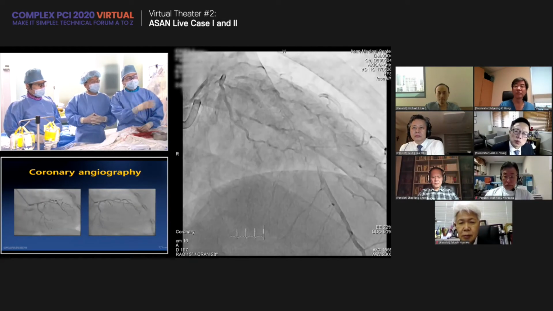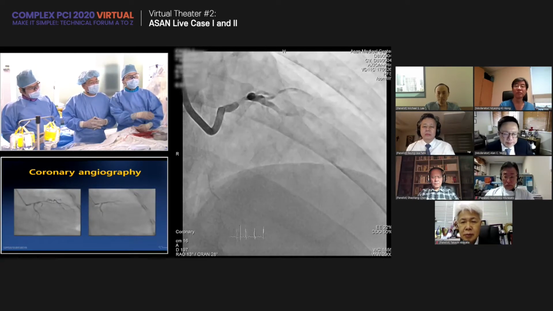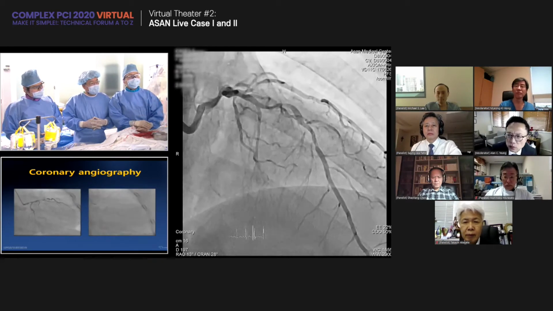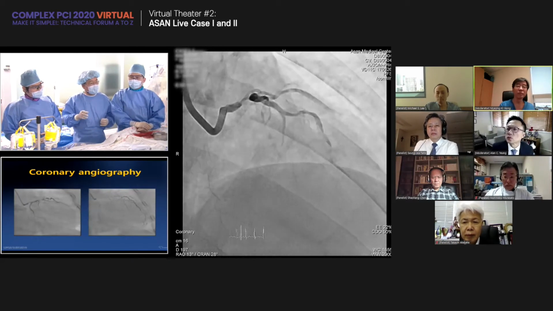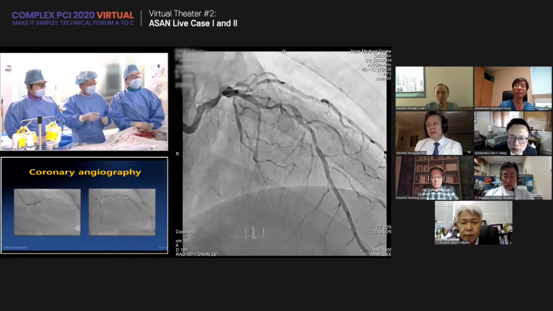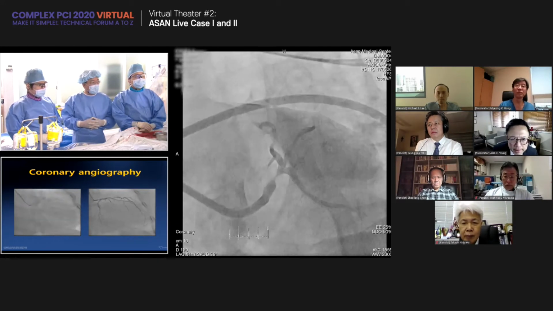And this is the RAO cranial view. You can see the elongated LAD, and very severe calcified disease on the proximal LAD. Diffuse disease, with fluoroscopic calcification there. All right, would you show us the previous one, the spider view? Okay.